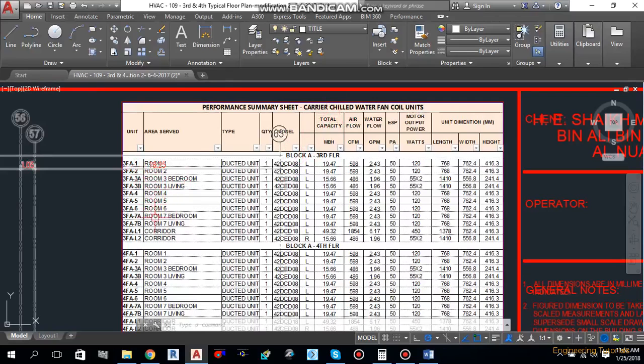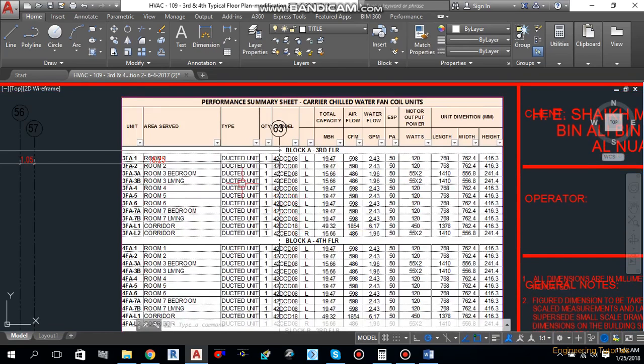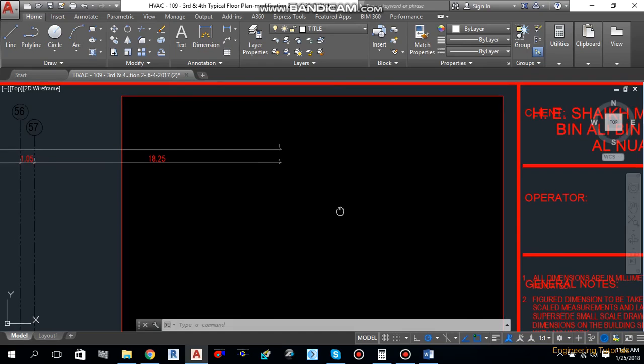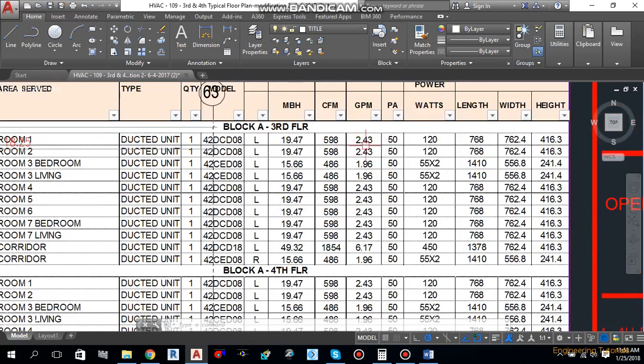As you can see, this is the unit description, this is the area served by the unit, the type of the unit, quantity, model, total capacity in MBH, airflow in CFM, water flow in GPM, ESP, that is external static pressure, motor power, and unit dimensions. So this is a summary or performance sheet for every block I have over here. This is for the third floor and the fourth floor I'm showing you. So let me show you how we got this 2.43 GPM for this FCU.